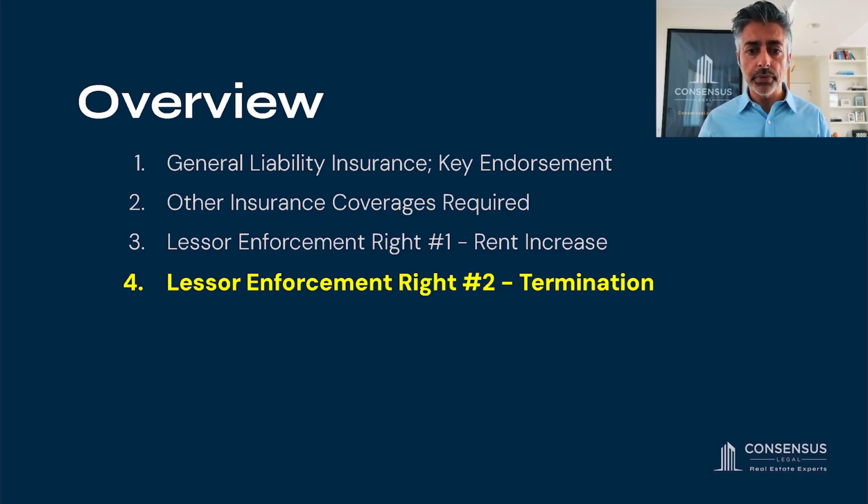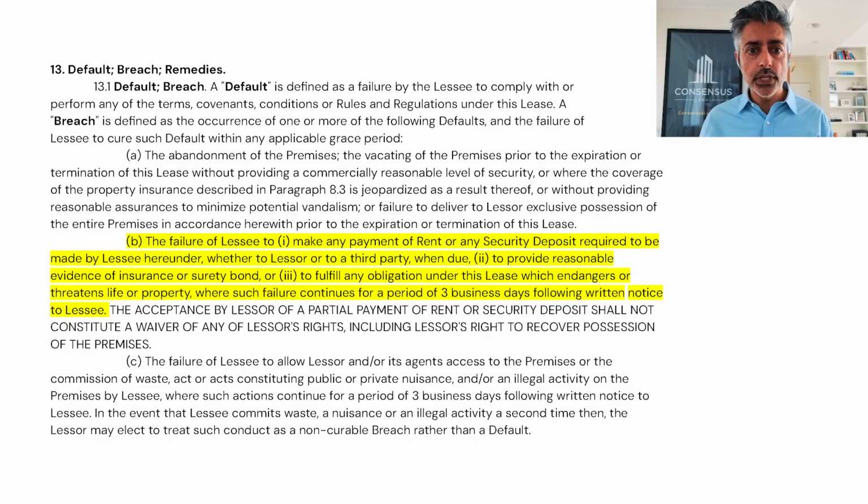And now we'll move to topic number 4, which is the second enforcement right. When lessee doesn't comply with the insurance requirements under the lease, the second lessor enforcement right is termination. This is the default breach and remedies section of the AIR CRE lease, the beginning of it.